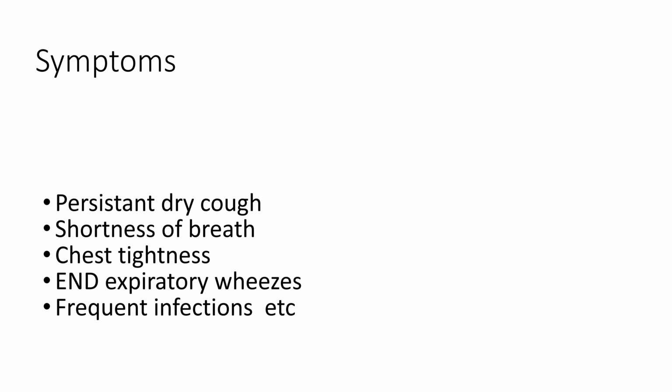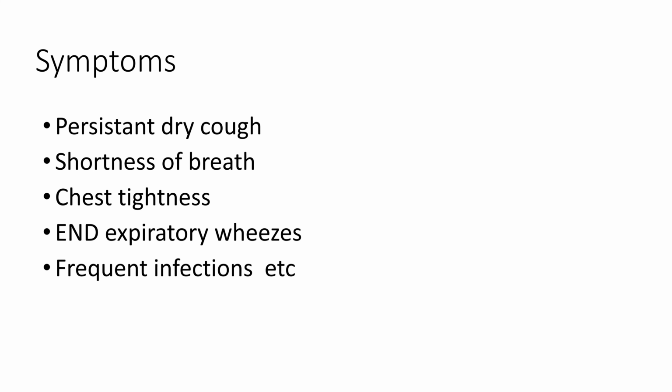Coming to the symptoms of asthma, let's see what symptoms can be seen. First one is persistent dry cough. This is the most common symptom which can be seen in every asthmatic patient. Next one is shortness of breath. It is because there is obstruction in the airway, so the person can't inhale and exhale easily. So he feels that there is shortness of breath, and there will be chest tightness.